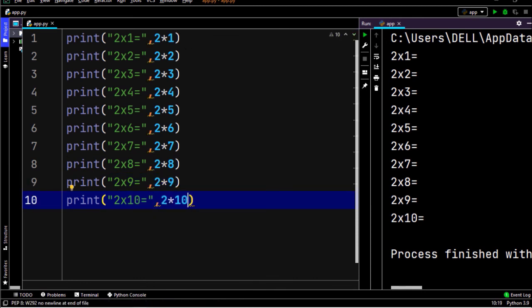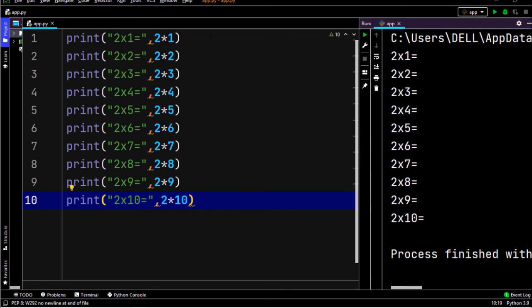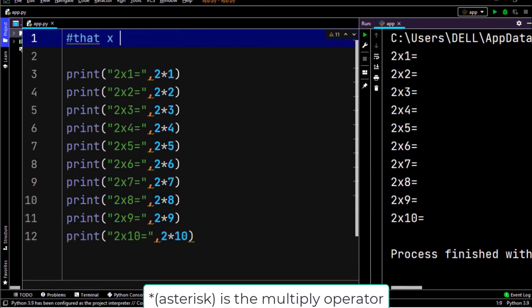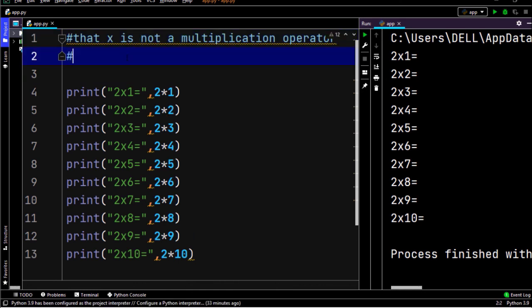And you can't use x here because that x is not a multiplication operator. Okay, operators, we'll discuss that shortly.